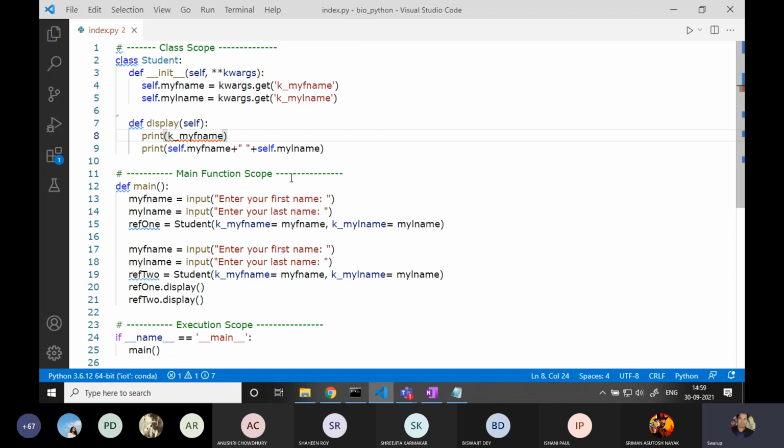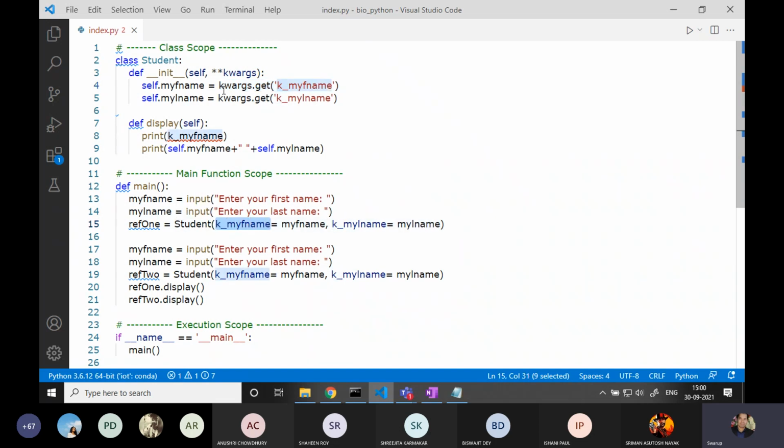See, it's already started giving error. That is what I'm trying to say. This key underscore f name refers to the constructor, and the constructor, when having an argument, will pass the whole set of arguments to this keyword args. Kwargs will use a special function called get for extracting this f name.